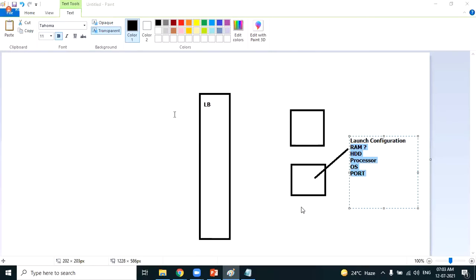Launch configuration is pretty simple. Based on the configuration details you have mentioned, those details help us create a new EC2 machine. Okay.